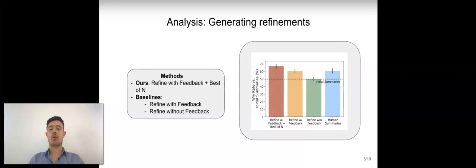When we look at the orange bar, which is the refinement with feedback and then randomly selecting a refinement, we can see that the summary quality already improves to near human-level performance. The orange and green bar combined imply that using task-specific human feedback is very useful and improves summarization quality. Lastly, we have our method depicted in red. When we compare the red to the orange bar, that is, using a scoring function versus randomly selecting a refinement, we can observe that introducing the scoring function gives us another performance boost, and we get to roughly human-level summarization quality.